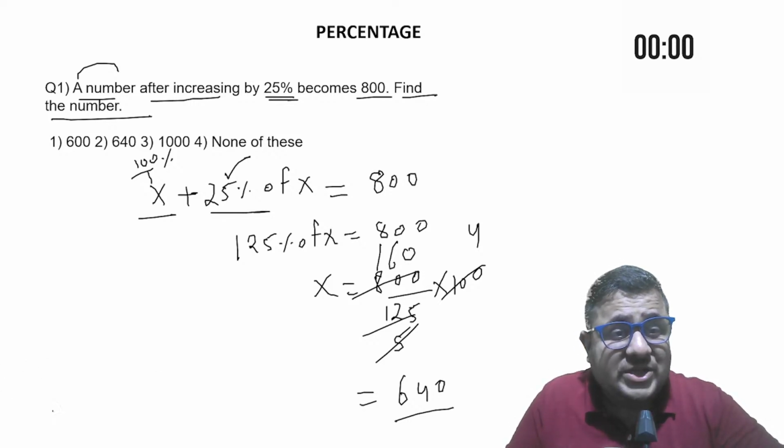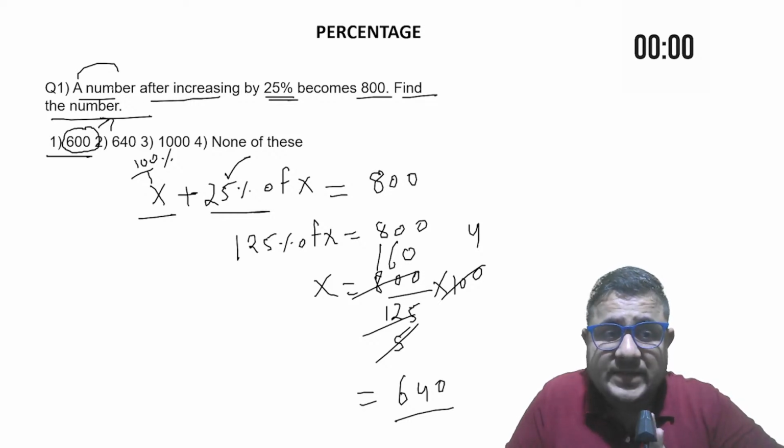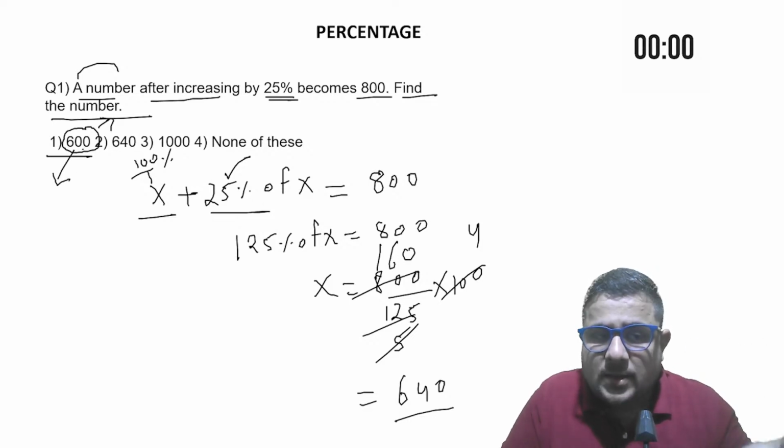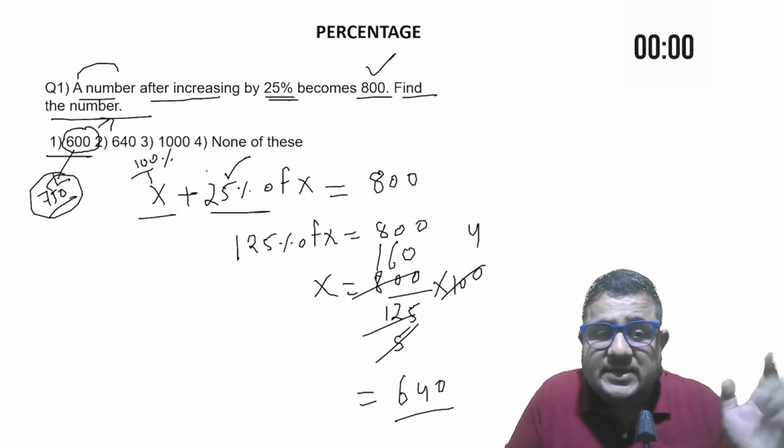The method which you can use for getting the answer in just some seconds is the option method. Just increase each number by 25%. They are saying a number after increasing by 25%. So 25% means 1/4, half of the half. So half of 600 is 300, half of 300 is 150. So you are getting 750. But the number which you are getting is 800.